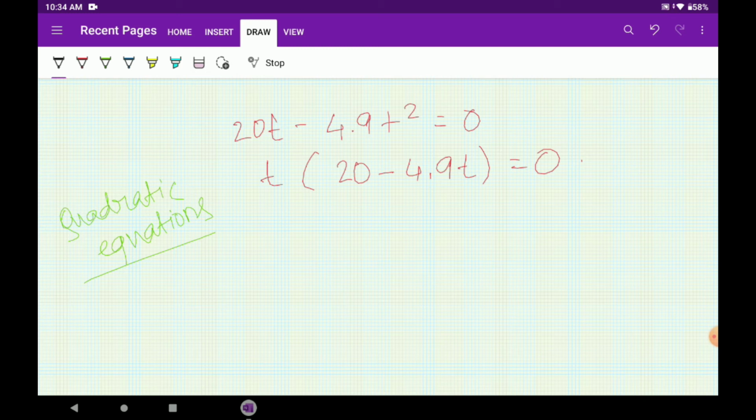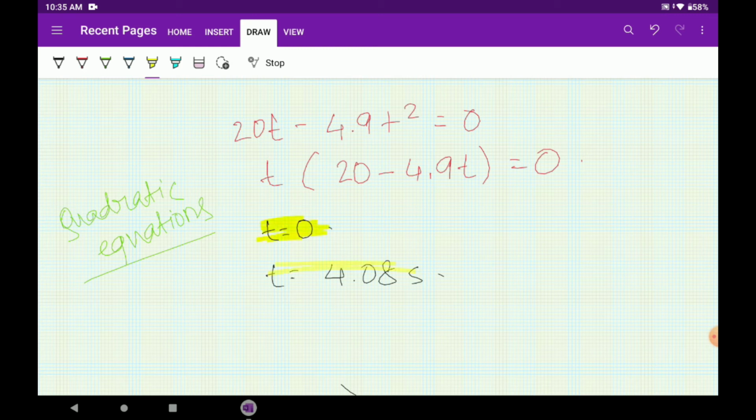So for this we see there can be two values. See, the first value is t equals 0, the entire equation is satisfied. Another value is somewhere around t equals 4.9, not 4, it is coming around 5. So t equals 4.08 seconds.